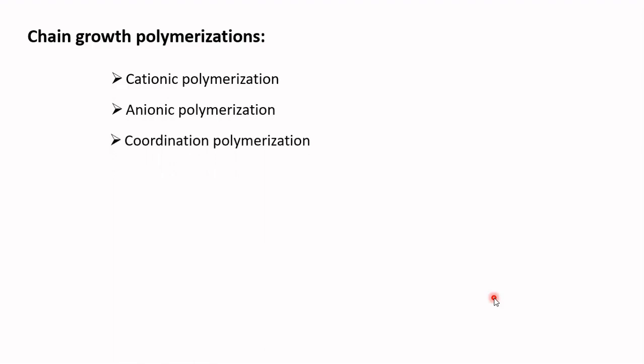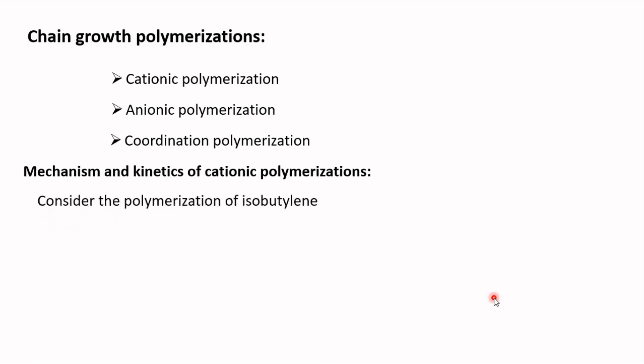Chain growth polymerization is known to occur by several mechanisms other than those involving free radicals that I explained in the last class. The predominant among these are cationic polymerization, anionic polymerization, and coordination polymerization. So, in this session, I am going to explain the mechanism and kinetics of cationic polymerization. The mechanism and kinetics of cationic polymerization can be understood by considering the polymerization of isobutylene.